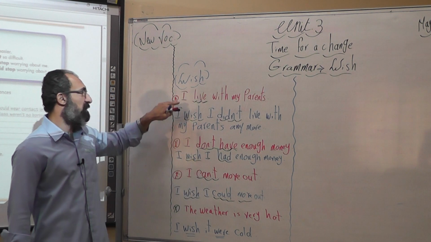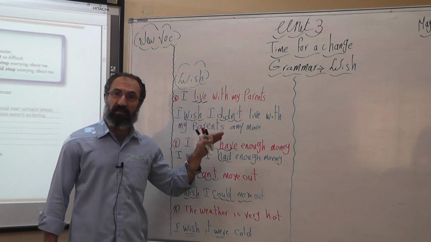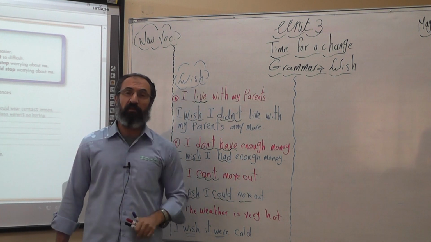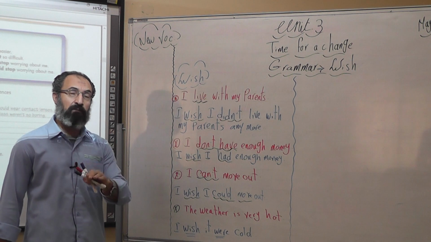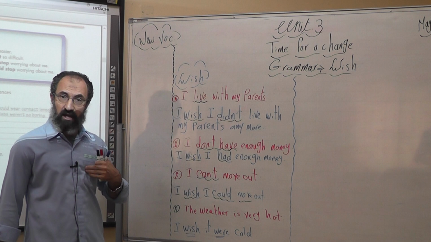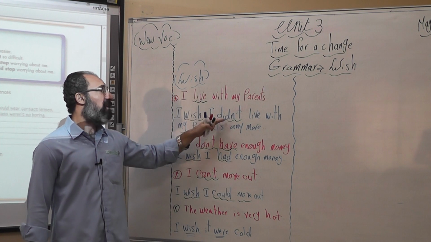So, again my sentence, I live with my parents. Here we have someone who is expressing his wish that he doesn't want to live with his parents anymore. How can he express his wish? He will start with I wish, I'm talking about myself. I wish I didn't live.